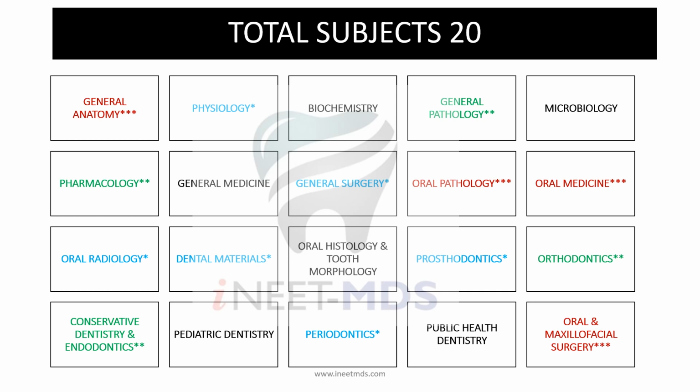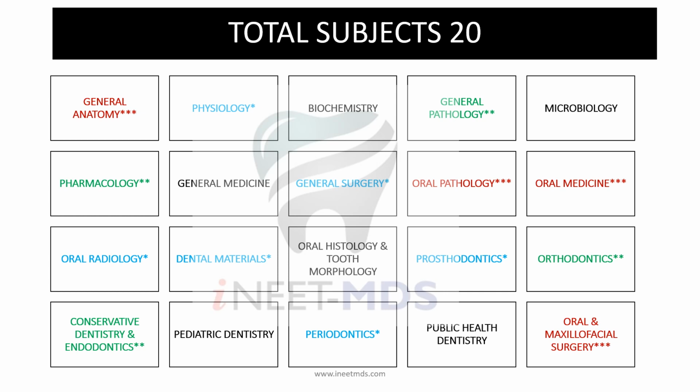The 3 star subjects marked in red color are 4 subjects. They carry almost the highest weightage of marks: oral pathology, medicine, maxillofacial surgery, and anatomy. They carry more marks in terms of weightage and coverage, and they are important concept subjects which you cannot afford to miss.